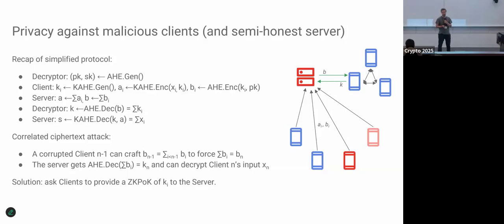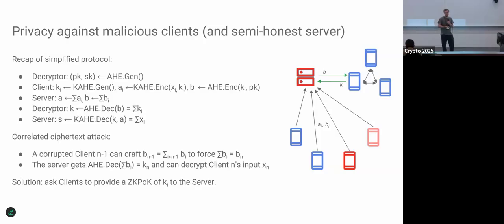One issue with this approach is something that we call the correlated ciphertext attack. If we just implemented what we have here in the simplified protocol, then a server colluding with a malicious client could look at all the ciphertexts that come in, choose a target client, and subtract all of the other client ciphertexts from the target client's ciphertext and create that as a new client.